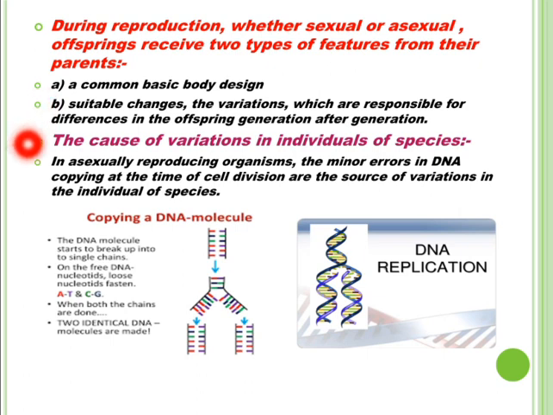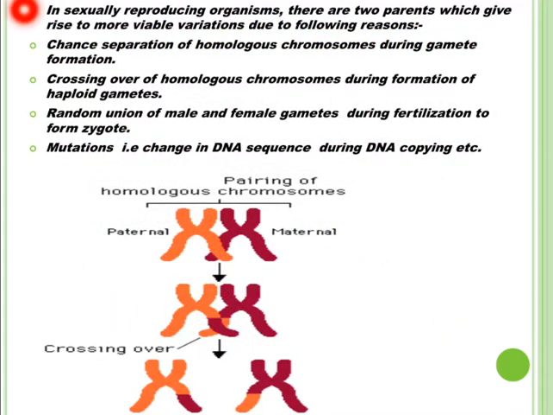What is the cause of variations in the individuals of species? Students, in asexually reproducing organisms, the minor errors in DNA copying at the time of cell division are the main sources of variation. Sexually reproducing organisms involve two parents and produce haploid gametes by meiosis cell division.